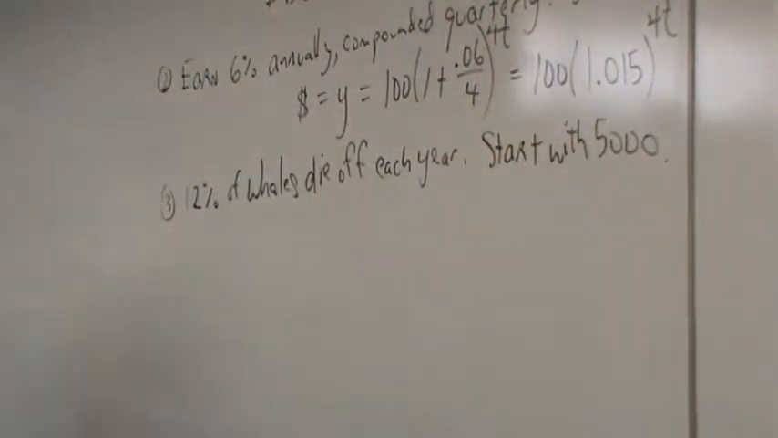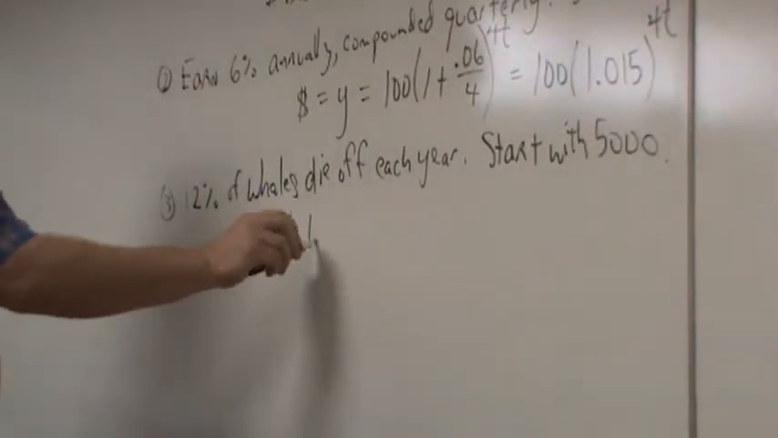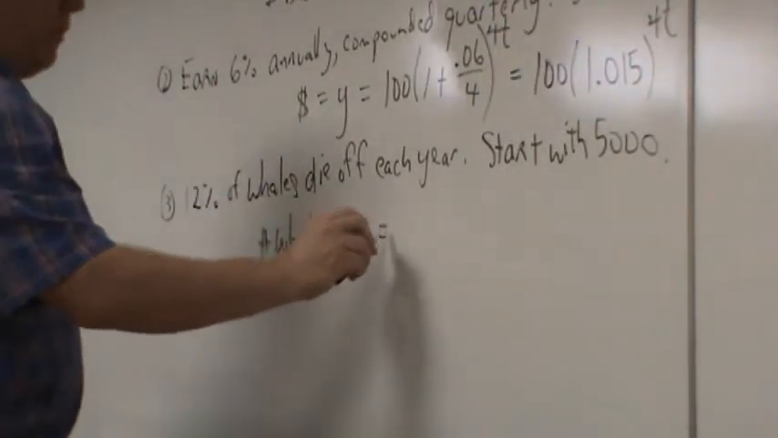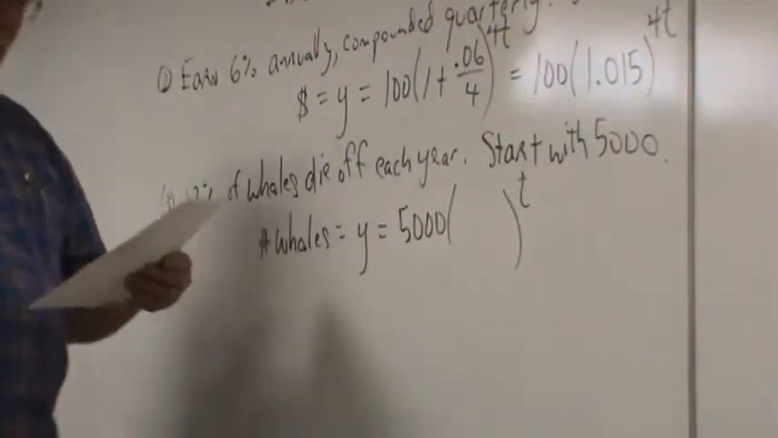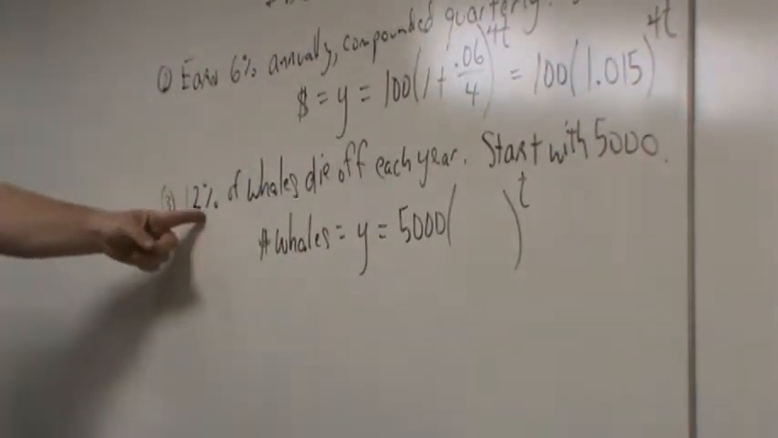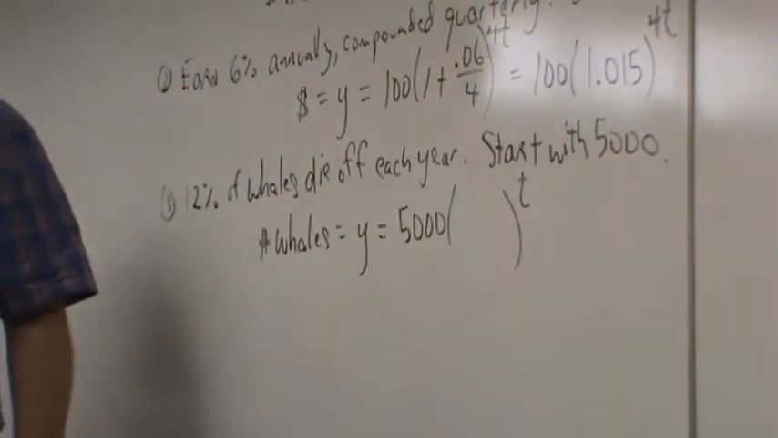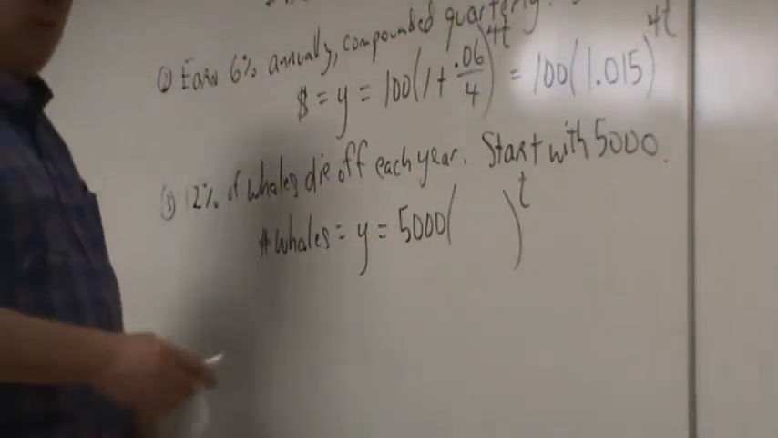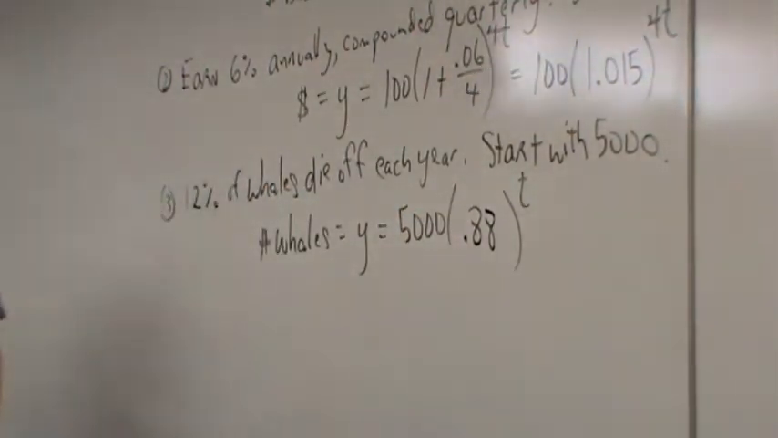Then the way you dealt with this in Algebra 2, if the number of whales was equal to y, then you'd say y is 5,000 times something raised to the t power, where t is the number of years. But I wonder if anyone can tell me, if I'm losing 12% of my whales every year, what number ends up going there? Yeah, good for you, 0.88. Because if I'm losing 12%, I'm keeping 88%. So I'm going to keep 88% of these whales year after year. Okay, this is what you did in Algebra 2.